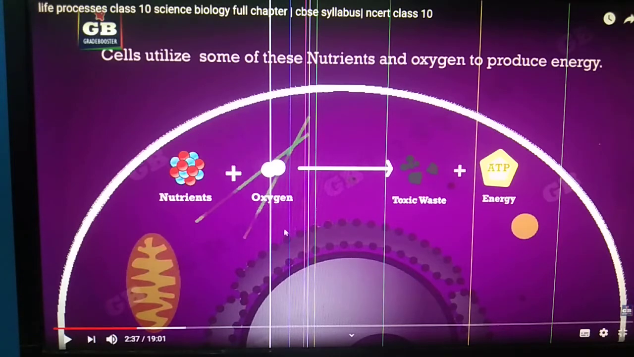So during the respiration process, whatever oxygen we take mixes with the nutrients and forms two things, toxic waste and energy. Energy we utilize to do different work, and toxic substances move out from the body by two processes, egestion and excretion. Solid waste is removed by the process of egestion and liquid waste is removed by the process of excretion.